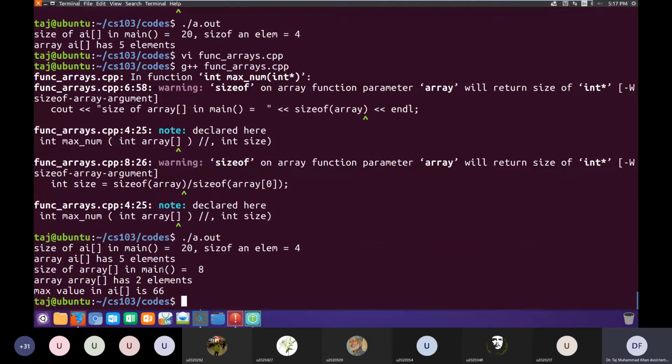Okay, this is a typo. The size of array is 8. In main, the same array size was 20. It had 5 elements, so 5 into 4, 20 was correct. But inside the function, it says the size of array is 8. Okay, and it has only 2 elements. So why is it giving us this thing?